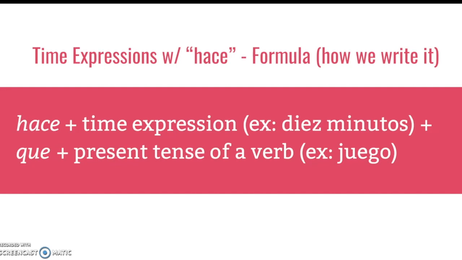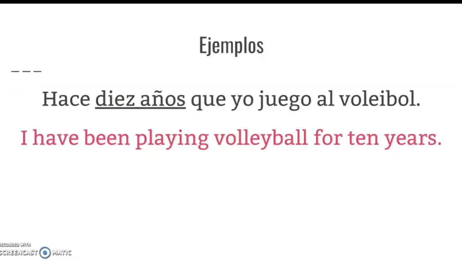So this section, a lot of our vocab's related to the verb jugar. So perhaps something that you've played for a long time and you continue to play, you would use juego, which is the yo form, present tense of the verb jugar. These are the 4 parts. Again, hace does not change. Time expression, however long something's taking place. Que does not change. And lastly, present tense of the verb, that will be depending on whatever activity you're talking about. I do think it's easier with examples. So let's take a look.